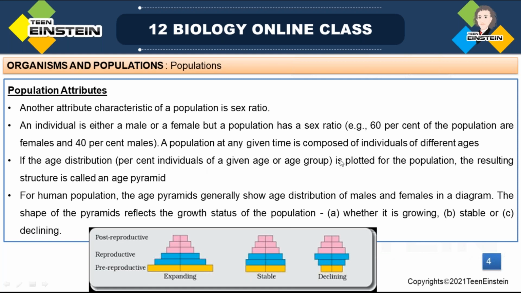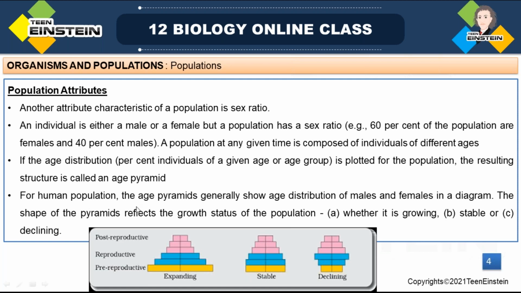At any given time, a population is composed of individuals of different ages. If the age distribution is plotted for the population, the resulting structure is called an age pyramid.